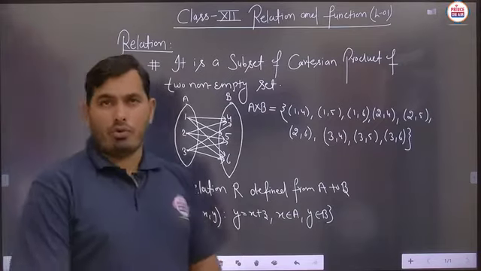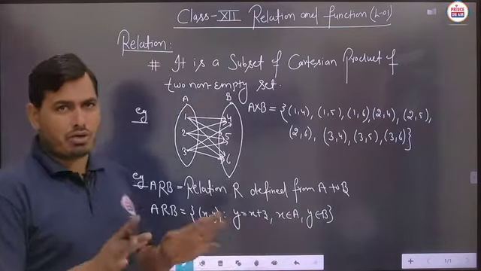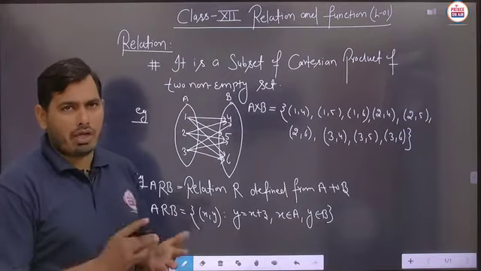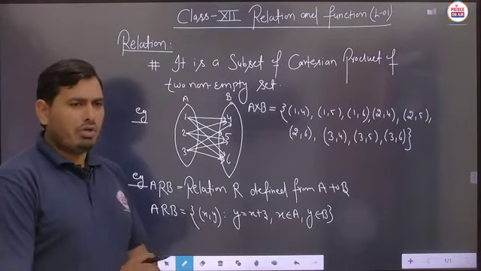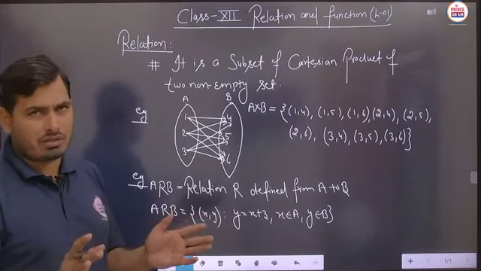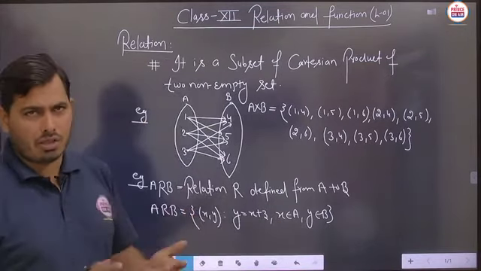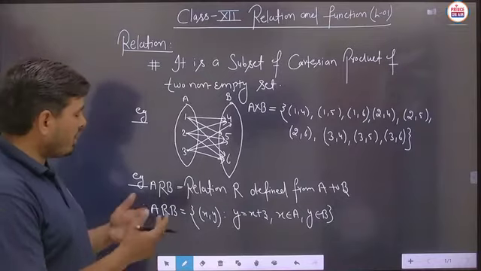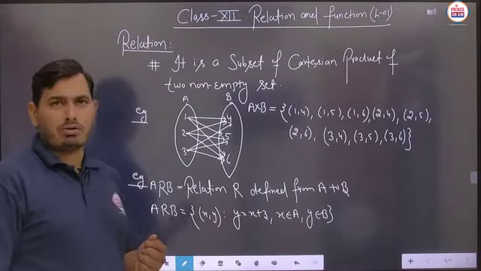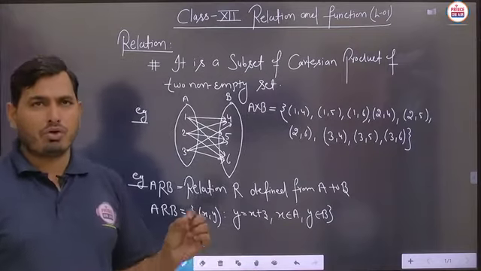Student, the very important thing in the case of a relation is that it can be written in roster form, or in set builder form. You know very well about the roster form as well as the set builder form. There should be no difference in both forms; only the written manner changes. So sometimes a relation will be given in this format, and sometimes in that format. So there should be no confusion.